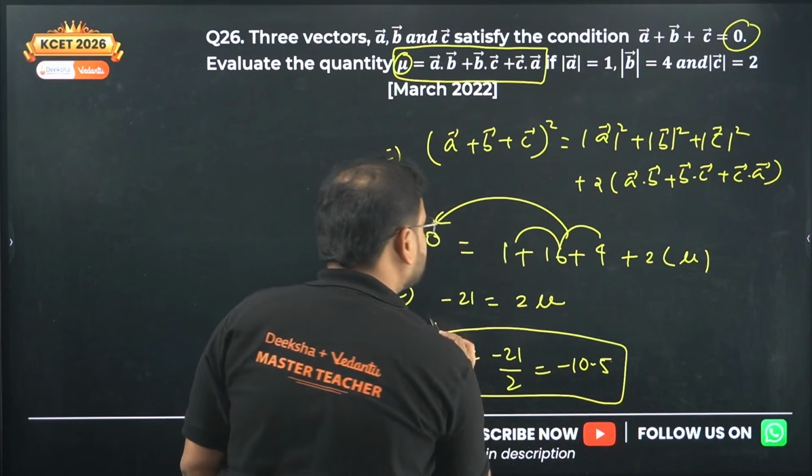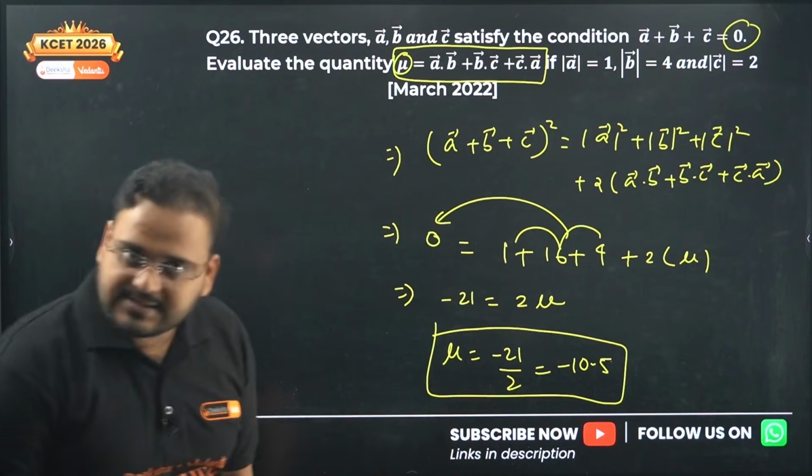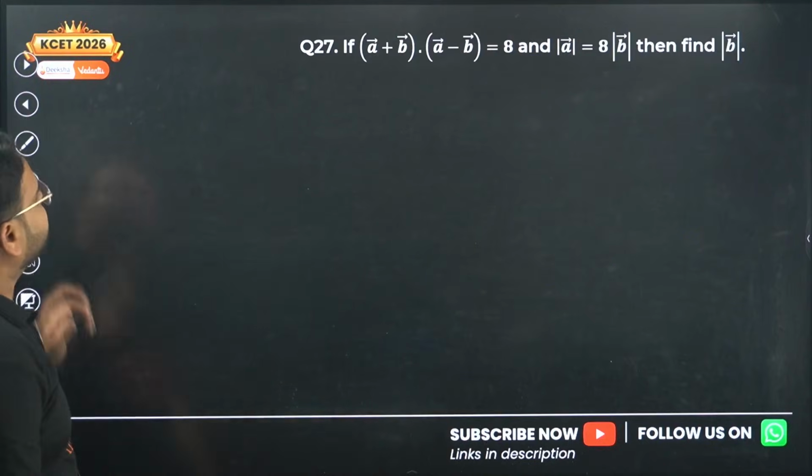The value of A dot B plus B dot C plus C dot A is what? Minus 10.5, and that's your answer. Easy? Very easy, sir.